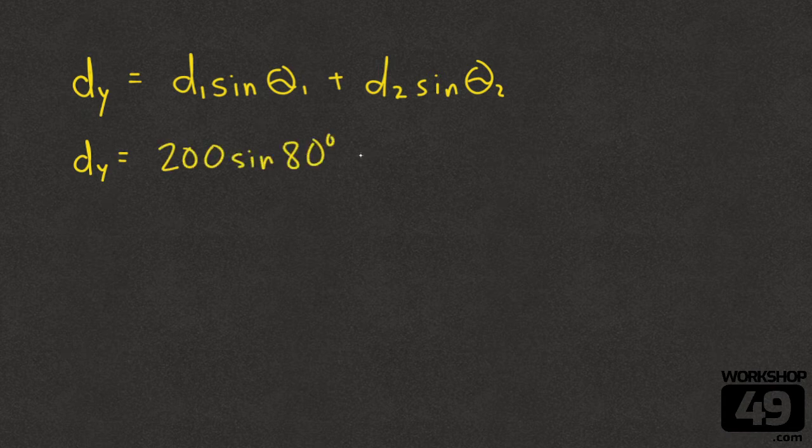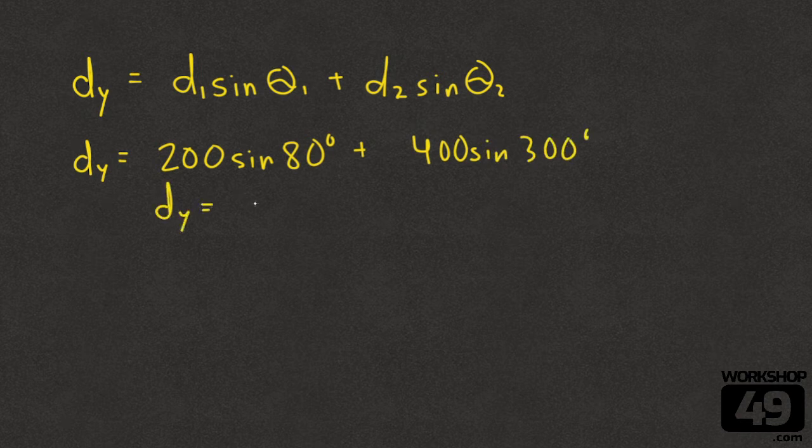So 200 sine 80 degrees plus 400 sine 300 degrees, and we're going to get that our up-down displacement is negative 149.45 meters. What does the negative mean? The negative means down. Because our left-right was positive, we're going to move to the right. Because our up-down was negative, we're going to move down.